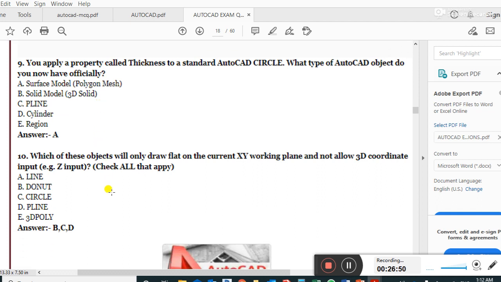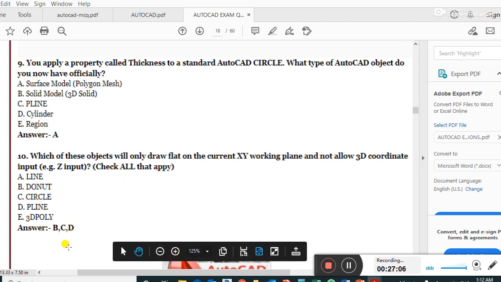Which of these objects will only draw flat on the current XY working plane and not allow 3D coordinate input, Z input? Check all that apply. Answer is circle and polyline is the right answer.